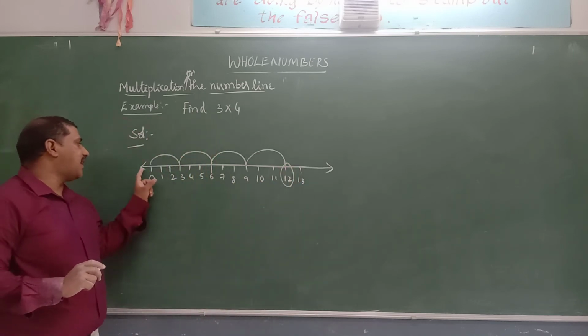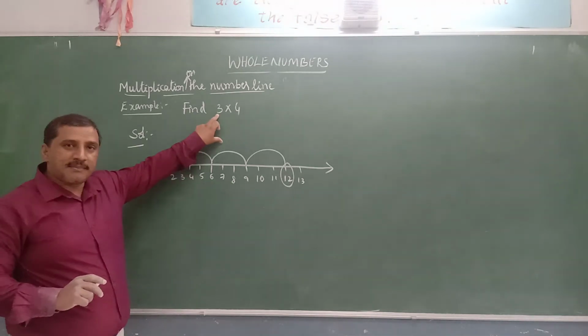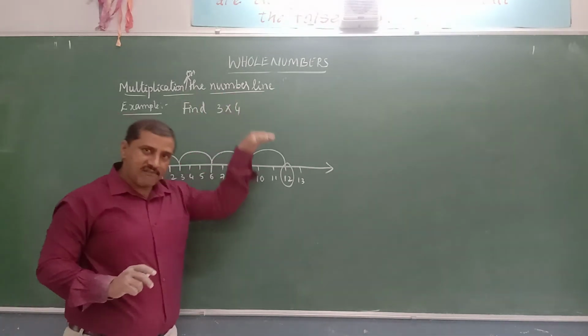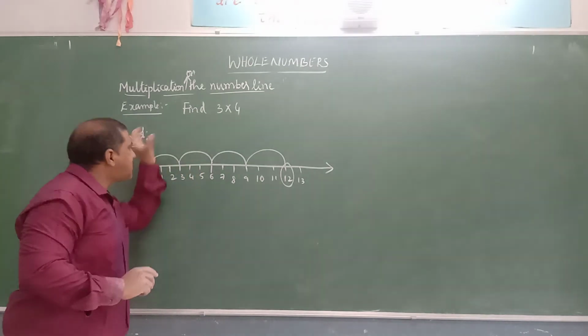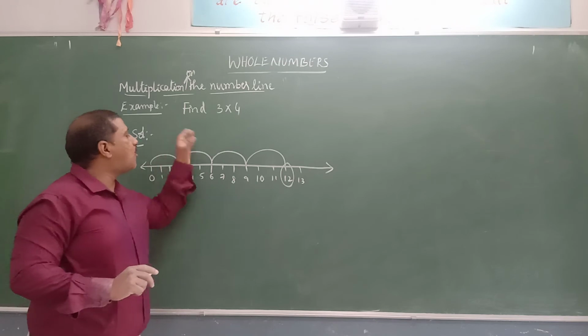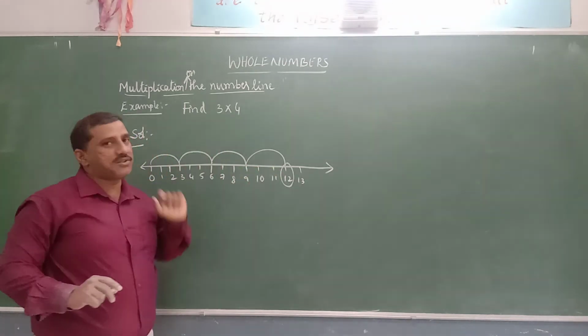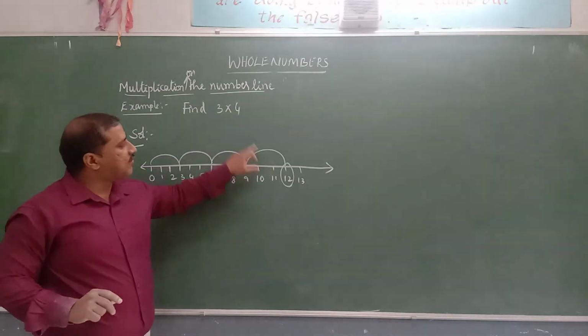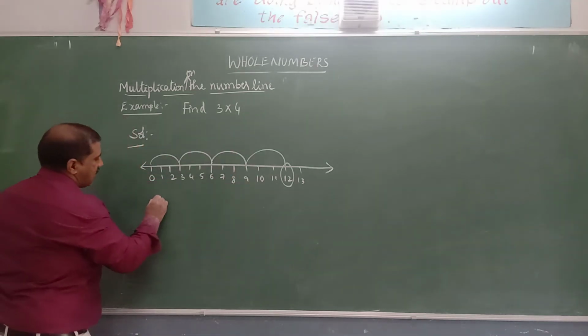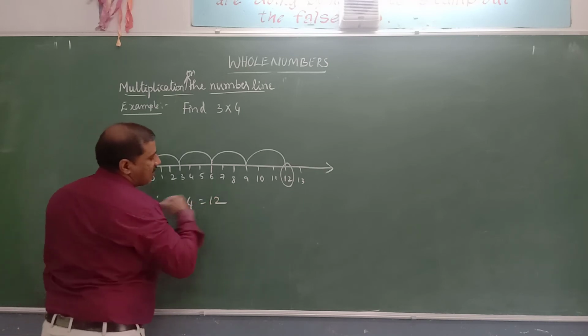First step, make from 0, move 3 steps at a time, as the first number is 3 and we are multiplying with 4. Make such 4 moves right side, we will reach to the product of those two numbers. That is 3 into 4 is equal to 12. Therefore, 3 into 4 is equal to 12.